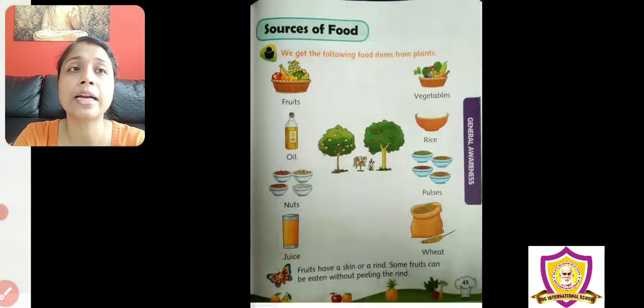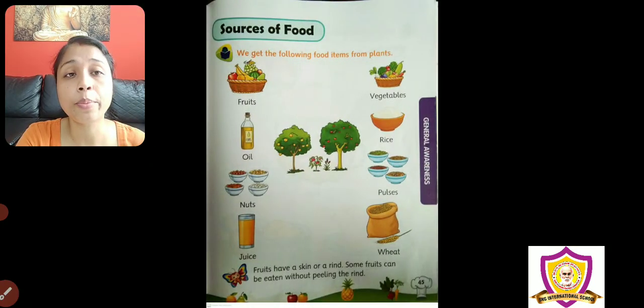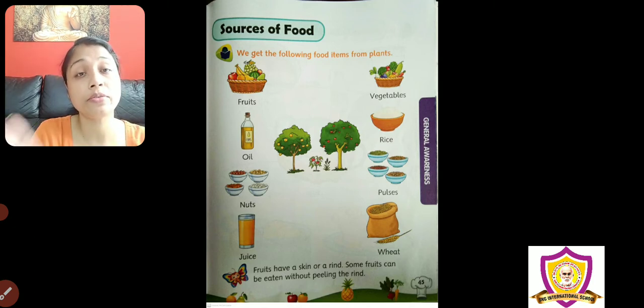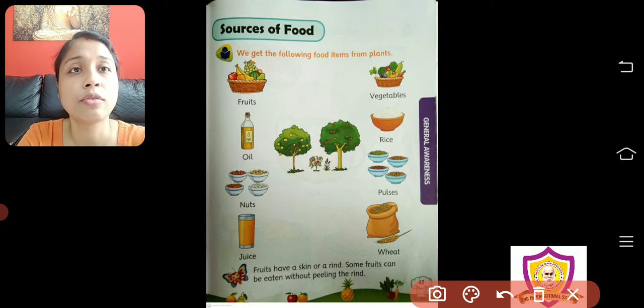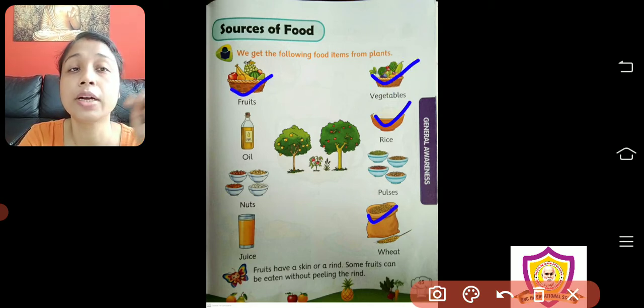Not only that, children, when you open your book to page number 45, you will see this picture. See, I have already told you that fruits, vegetables, rice, wheat, we are getting from plants, right? I am marking what we have already discussed.